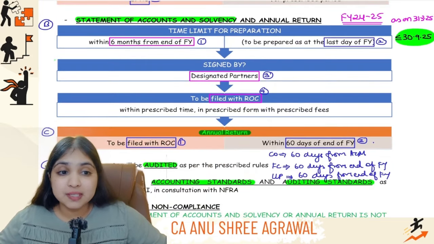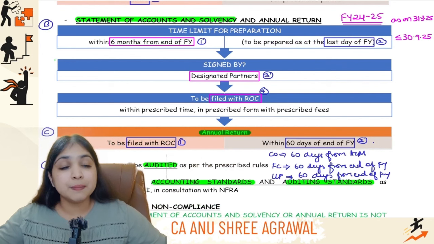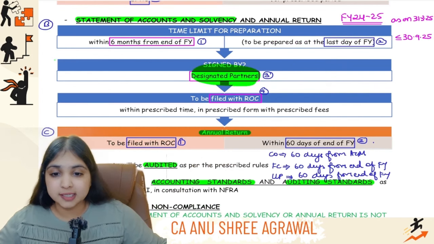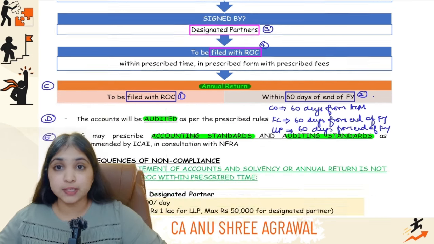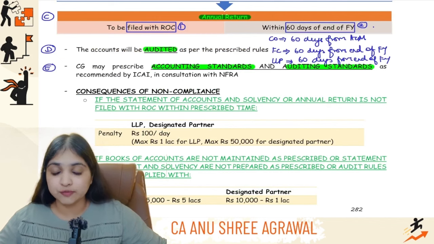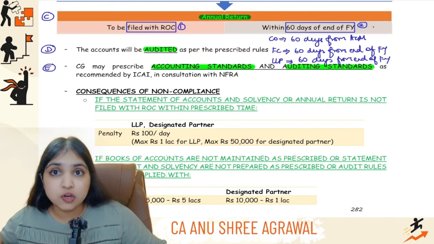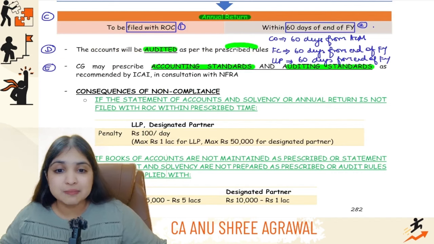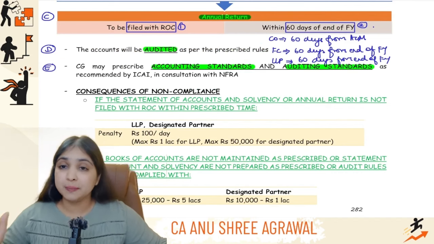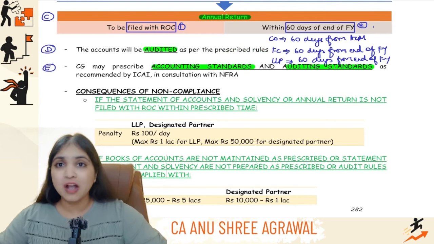It has to be prepared within 6 months from the end of the year, but it will be prepared as on 31st March of the year. Then it will be signed by all the designated partners, and even this has to be filed with the ROC. Then the annual return also has to be filed with the ROC within 60 days of the end of the financial year. And then the accounts of LLP also have to be audited, but as per the prescribed rules. And lastly, accounting standards and auditing standards will be prescribed by the central government for LLP as well.